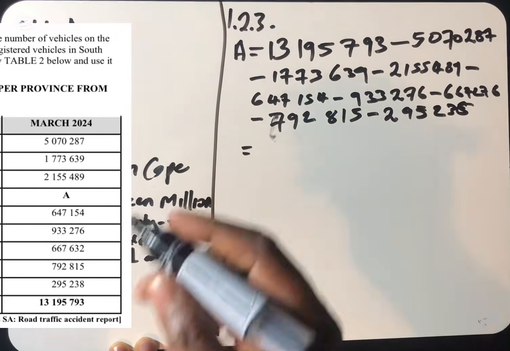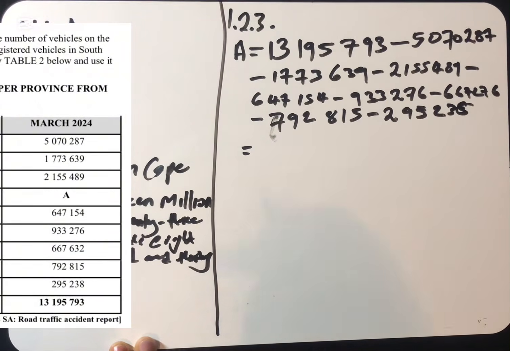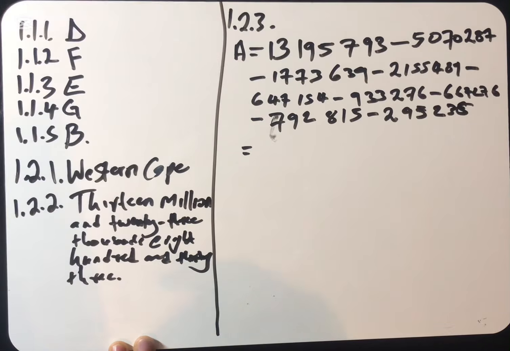So we just take this 13 million, we remove the numbers that are above it. That's how we find the value of A.